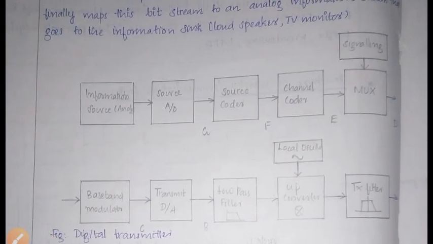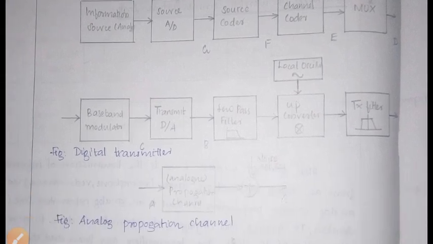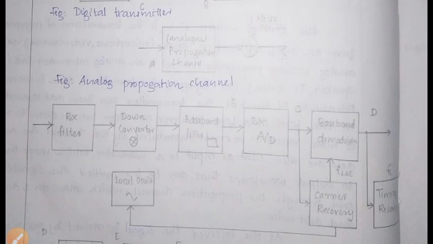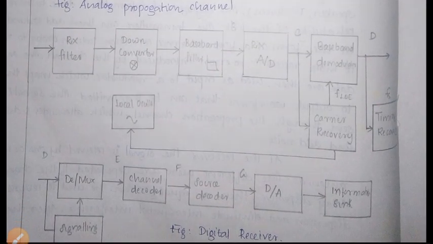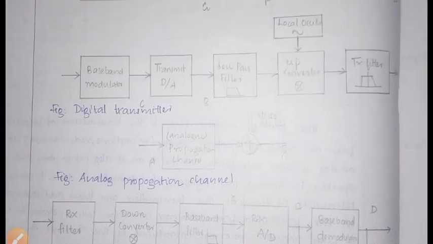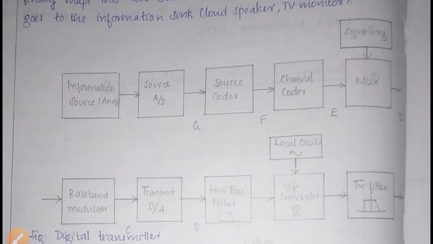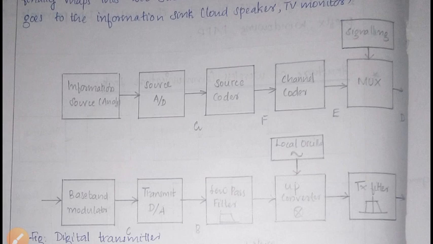So here in this figure, it shows the three parts. The digital transmitter will be there, the analog propagation channel will be there, and then the digital receiver is there. So in the digital transmitter, first the information source. What is the information source? It is the information that we are telling.